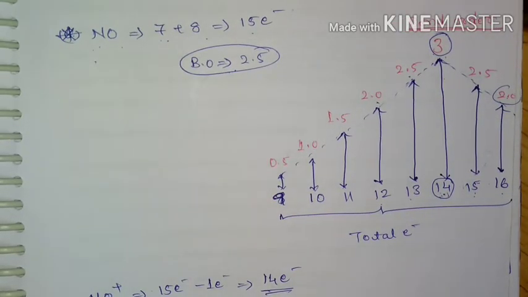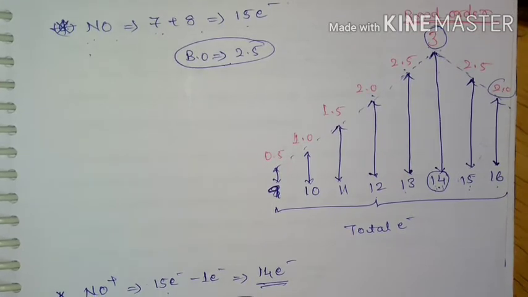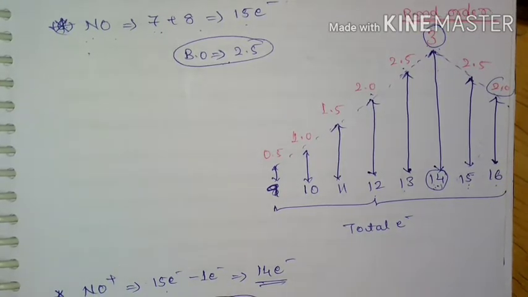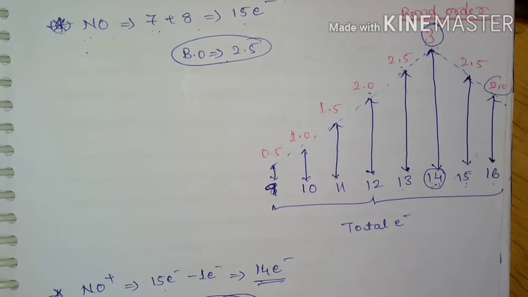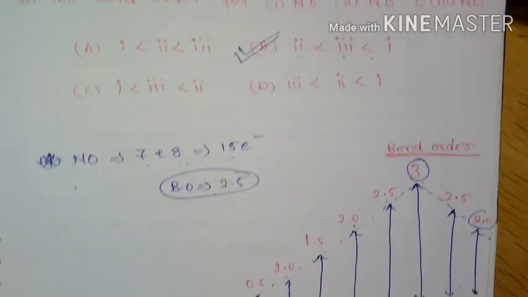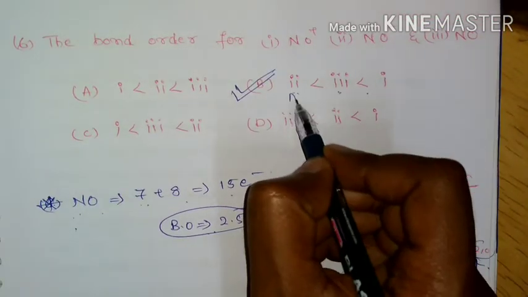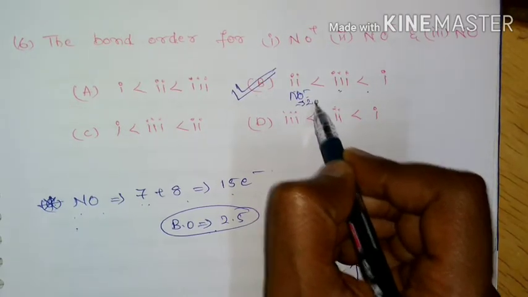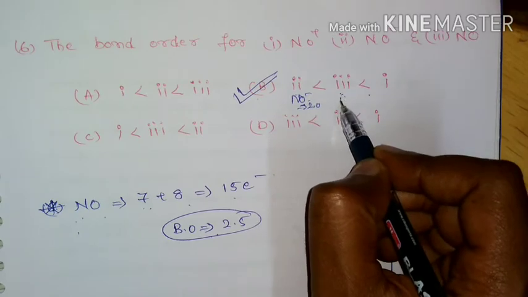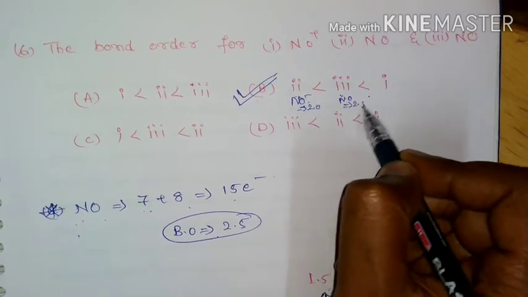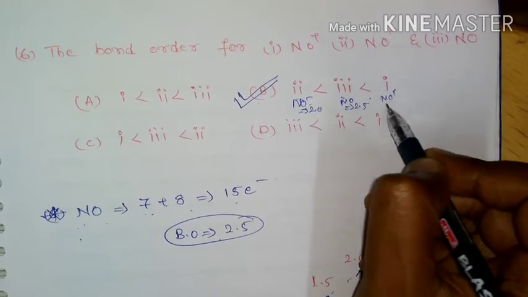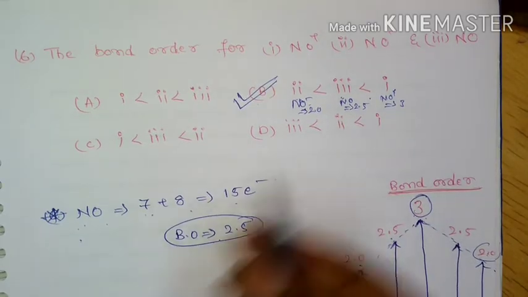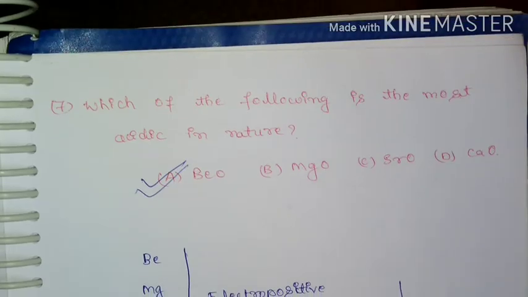So in this question, they asked for the increasing bond order. NO minus has a bond order of 2, whereas NO has a bond order of 2.5, and if you come to NO plus, it has a bond order of 3. So this is the order.